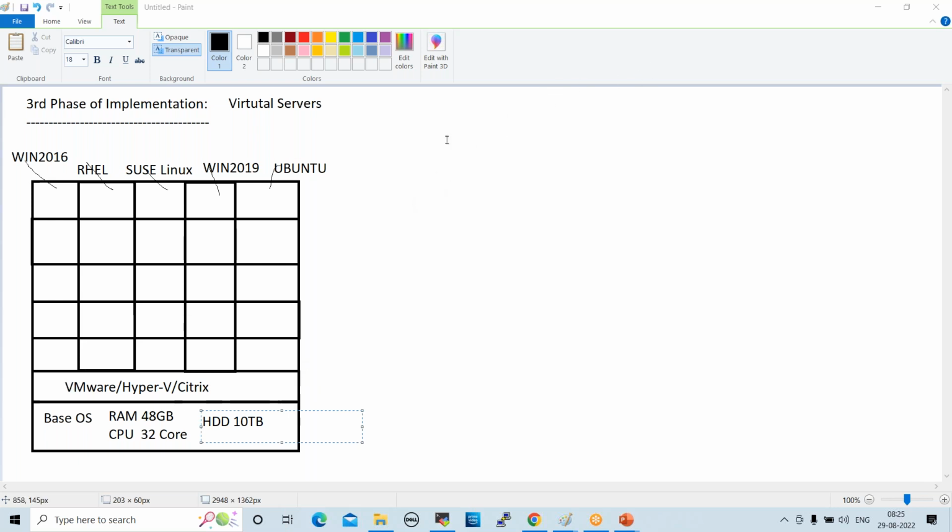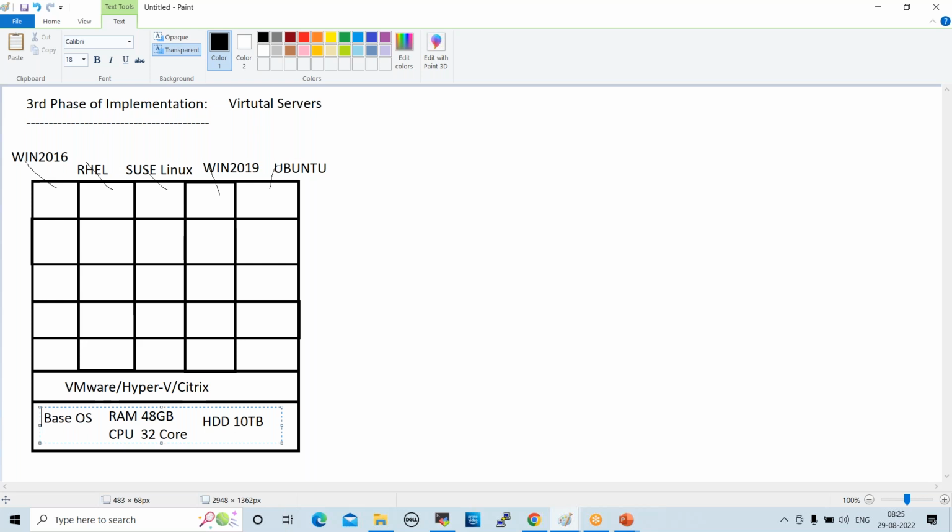Yes, so this is a virtual layer, virtual software. On the physical server, for example, this is the physical server, we install one operating system like Windows or Linux, whatever. On top of that, we install VMware.